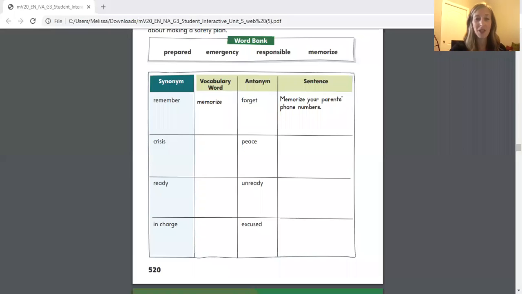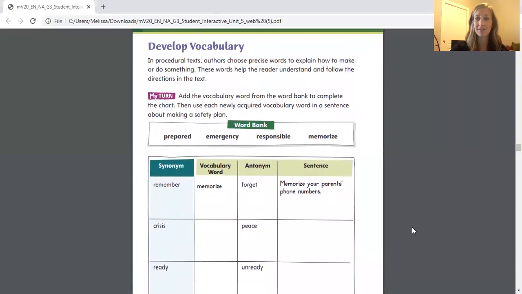We have 3 pages we'll be working on: page 520, page 521, and page 522. So let's get started. On page 520, we'll be working on a little bit of vocabulary. The My Turn reads, add the vocabulary word from the word bank to complete the chart. Then use each newly acquired vocabulary word in a sentence about making a safety plan.